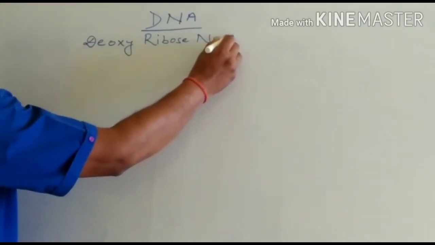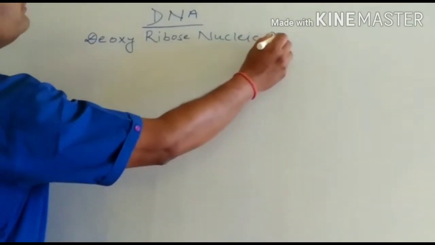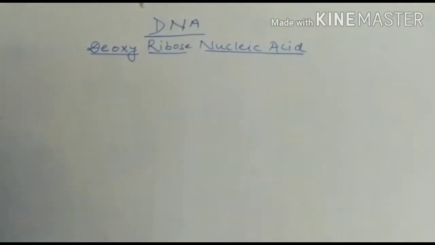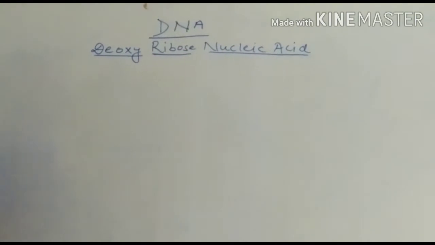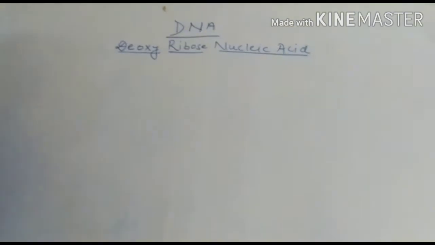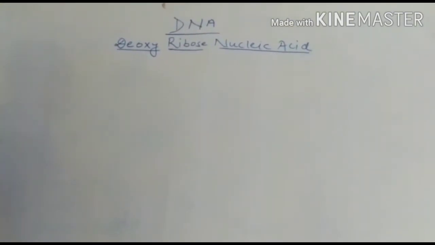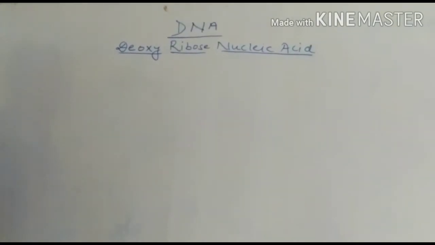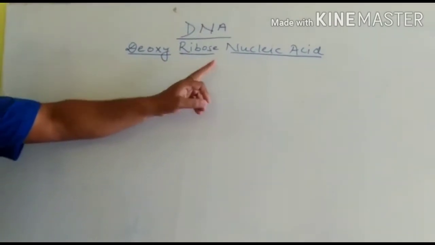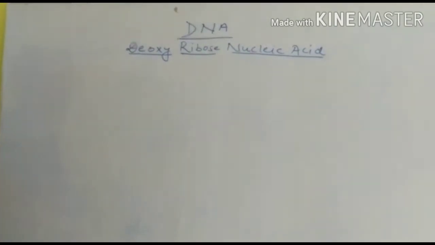Let's discuss the topic DNA. DNA, that is deoxyribose nucleic acid. Basically, inside the nucleus of a cell, there are two types of nucleic acid. One is deoxyribose nucleic acid, that is DNA, and another is ribose nucleic acid, that is RNA, which are found in the nucleus of a cell. DNA is deoxyribose nucleic acid and RNA is ribose nucleic acid.